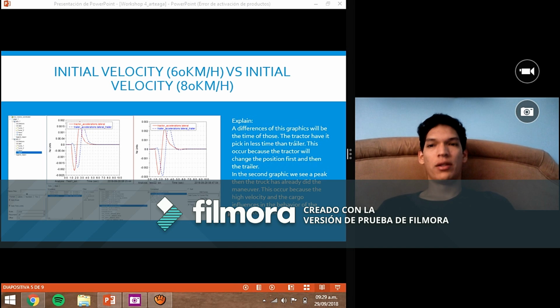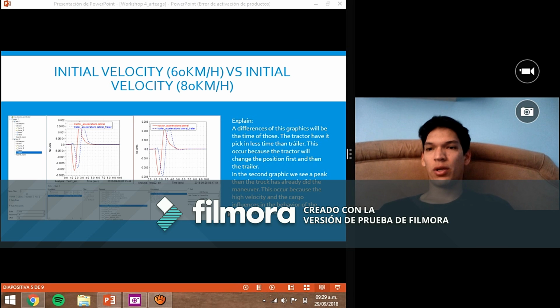Mr. Alejandro. In this workshop we will see a comparison with the initial velocity that is 60 kilometers per hour and the initial velocity that is 80 kilometers per hour. Now we have to explain the graphics. The first is for the initial velocity 1 and the second is for the initial velocity 2.